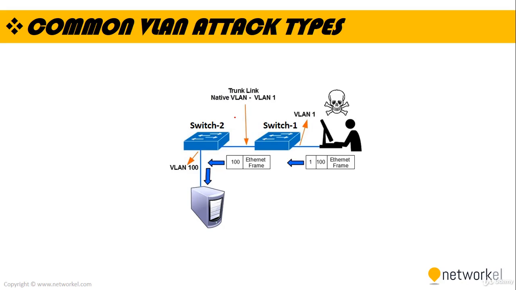One copy of that frame is forwarded to the trunk link to reach the next switch, which is switch 2. When the frame reaches switch 2, it will open the frame to see the second tag. Switch 2 will now assume that the frame belongs to VLAN 100 and it is forwarded to VLAN 100.